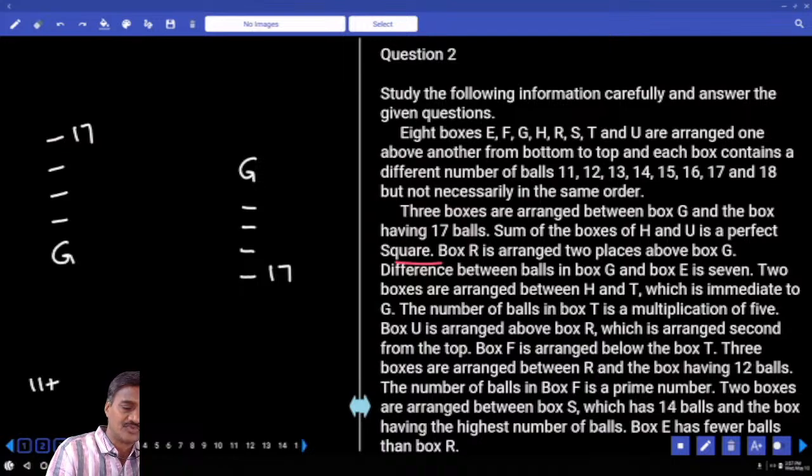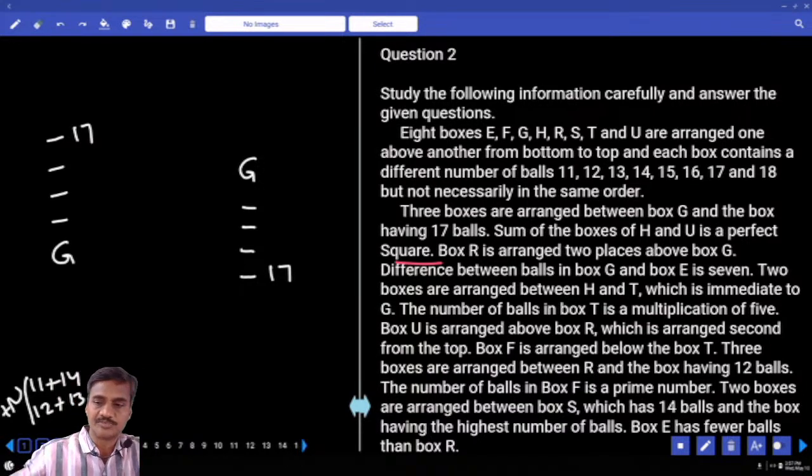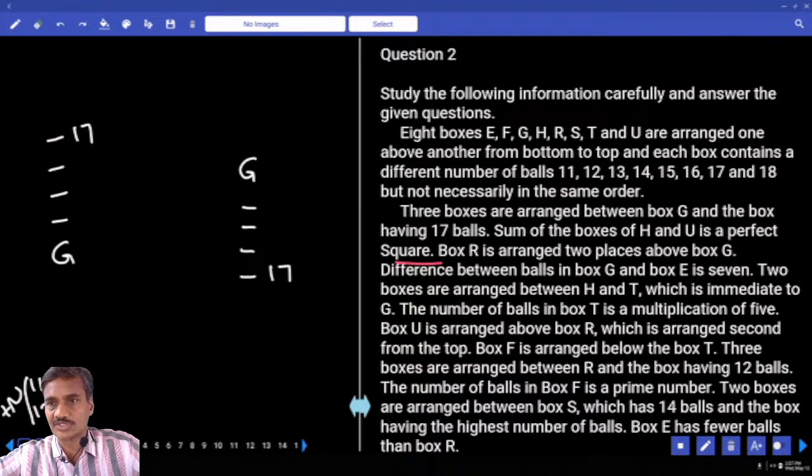11 plus 14 and 12 plus 13 are the values of which two? H and U. Because 36 is not possible and 16 is also not possible. The only square that is possible from 11 to 18.